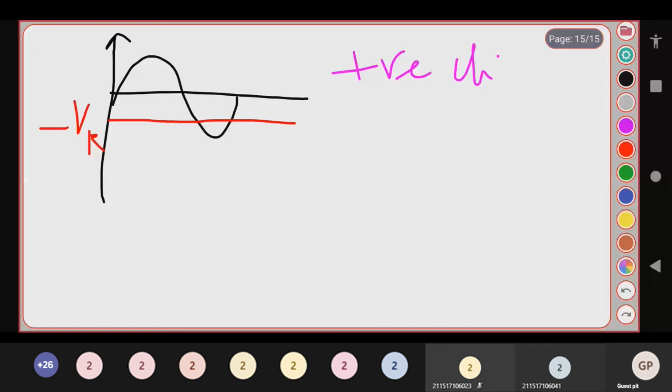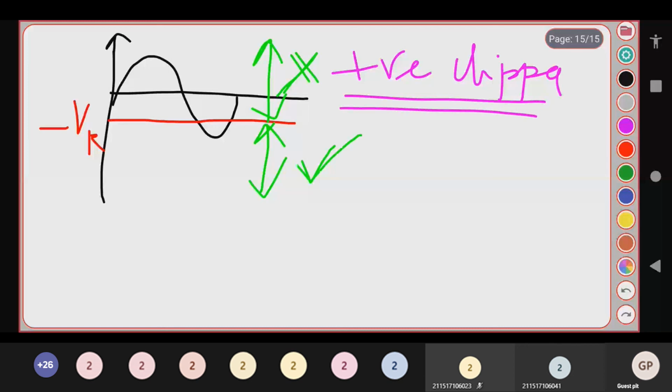Positive region is clipped off in the sense you will get the output below this, and you won't get the output in the positive region of VR. You won't get the output above this. You will be getting the output in the below region. Your positive waveform is clipped off.